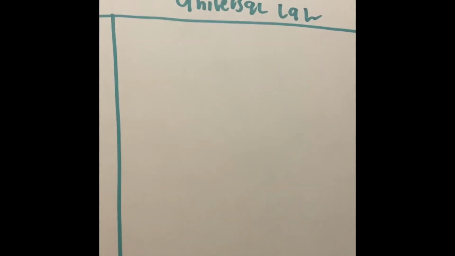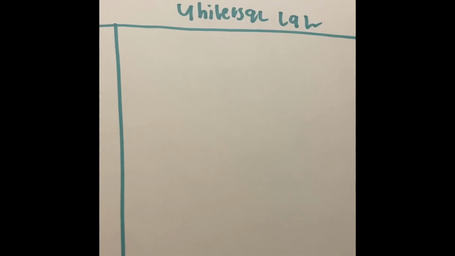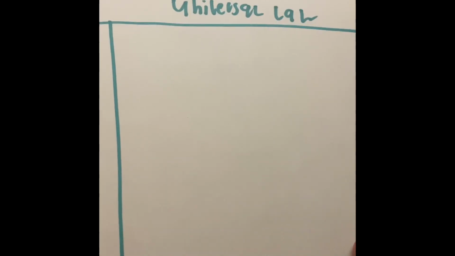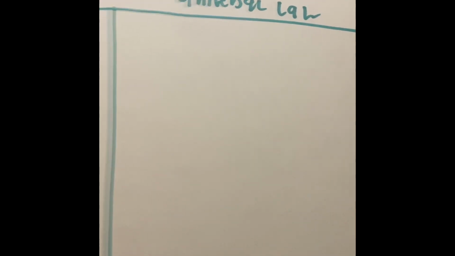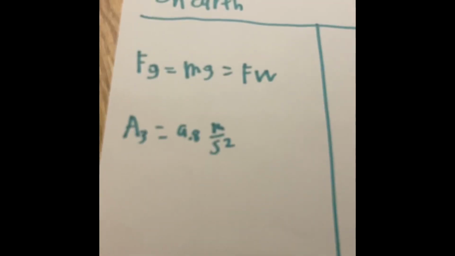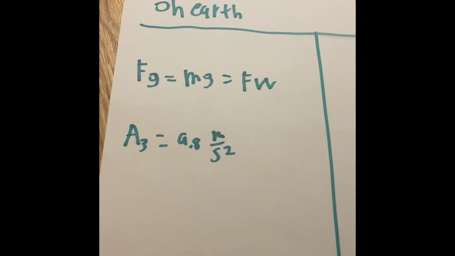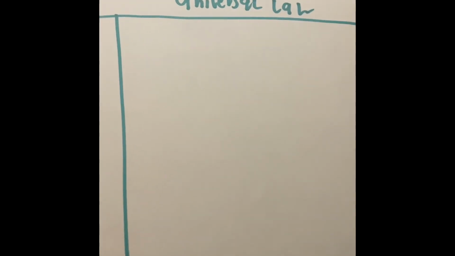You can weigh heavier or lighter on the moon, Jupiter, Neptune. Even if Neptune and Jupiter actually had land, I wouldn't think that's a good idea. So, the universal law is basically saying it's the same idea, but with different formulas. Because the formulas we made are for Earth, because we live on Earth. But what about the universal law?